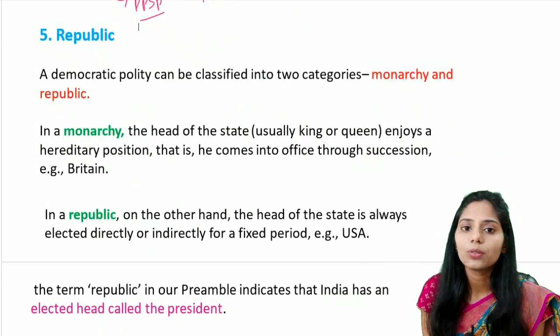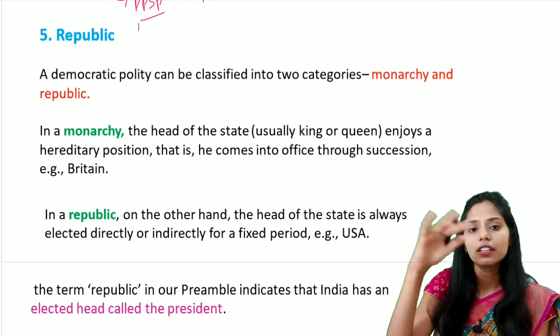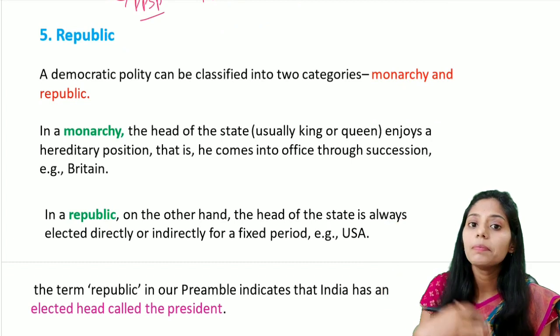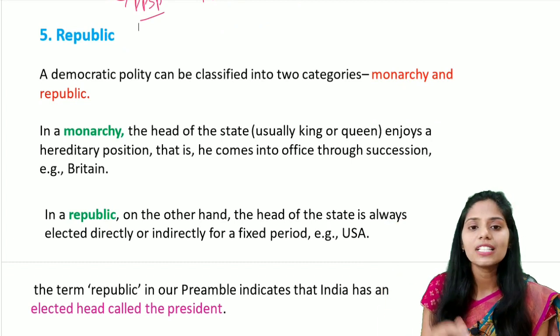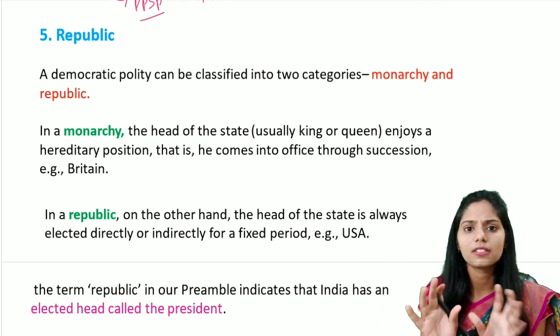So what is the republic? To understand the republic, first we have to see the monarchy. Monarchy means the king is there. The king is above all. And the king's son will become the next king. So we see the hereditary which is present in the monarchy. So the opposite of this monarchy, it is republic in the simple sense.